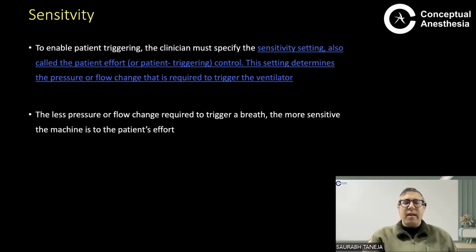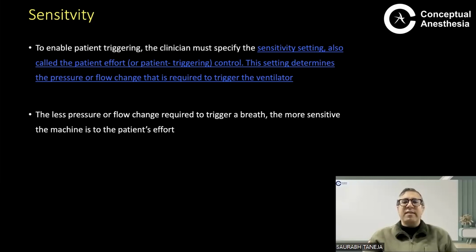Something else is sensitivity. To enable patient triggering, the clinician must specify the sensitivity setting. How sensitive is the triggering? How much effort does the patient have to make for the ventilator to trigger a breath? This setting determines the pressure or flow change required to trigger the ventilator. So the patient has to make a small effort or a large effort.